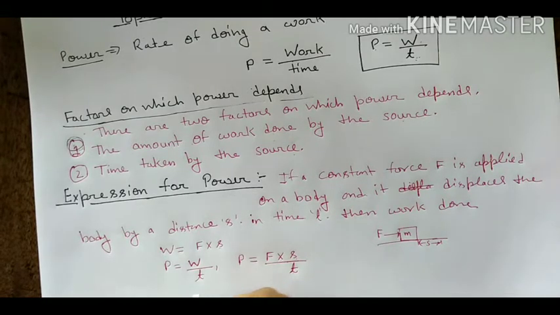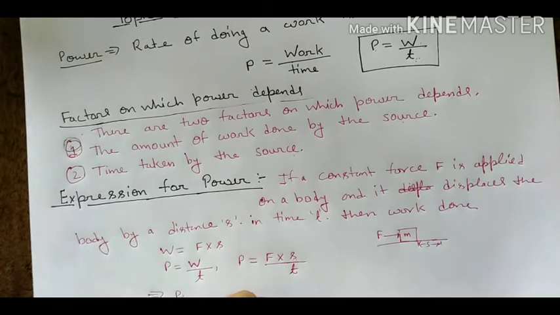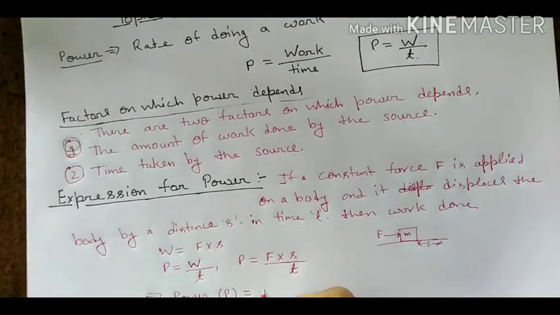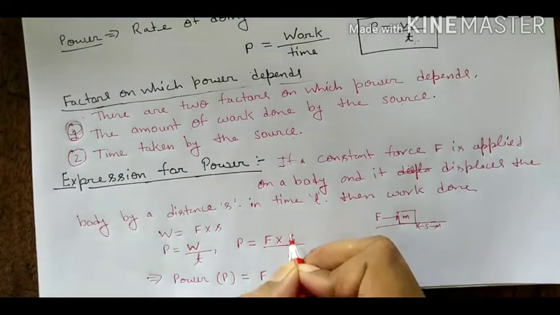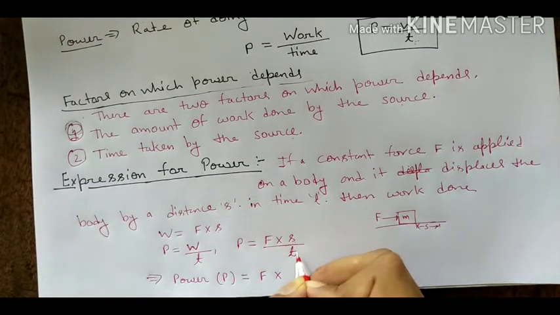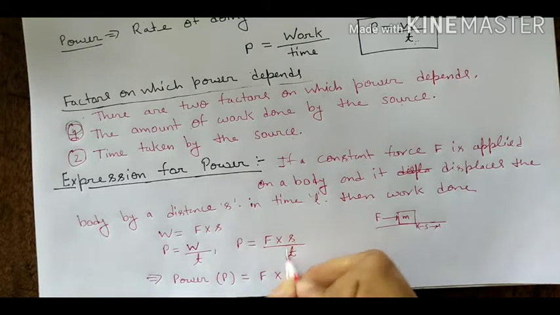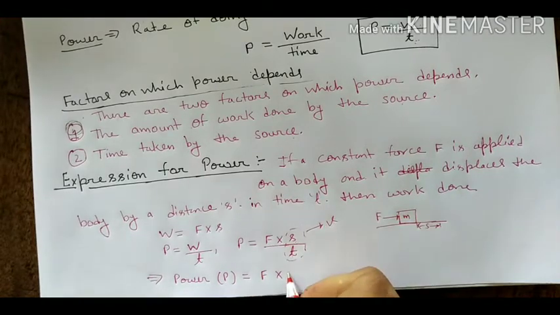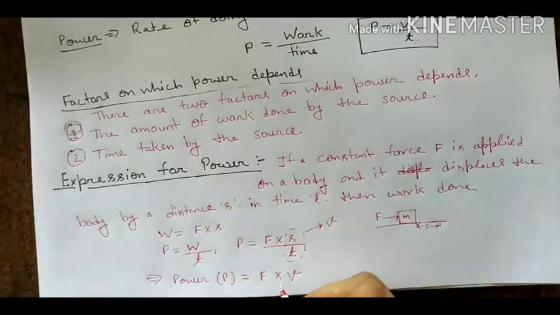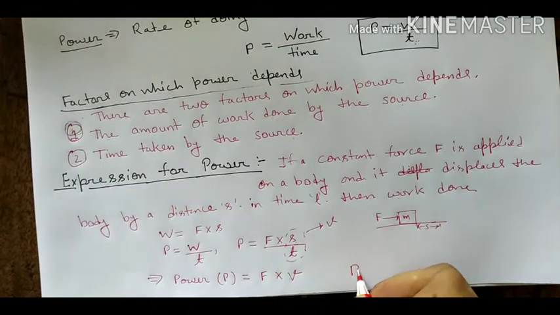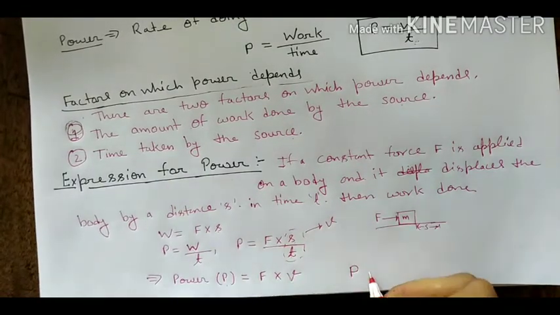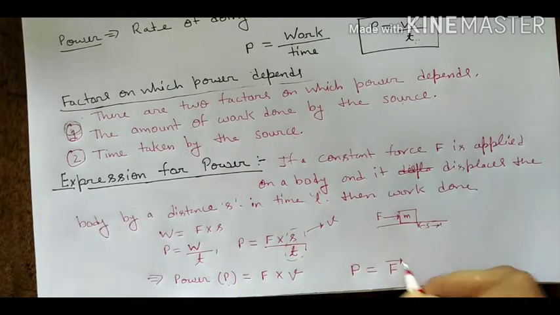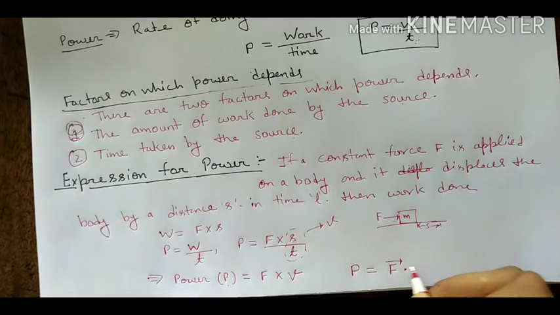Now, P is equal to force F into displacement upon time. s upon t is known as velocity, since the rate of change of displacement is called velocity. So this term is velocity v, and we can write F into v. Power is a scalar quantity, while force and velocity are vector quantities. So P is equal to force into velocity.